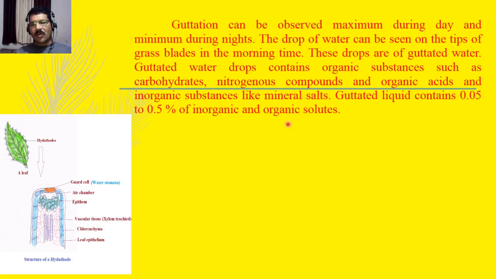When the drop of water on the tip of a grass blade dries, you can see a small spot there, and that spot is of all these minerals, organic acids and different substances present in that water.